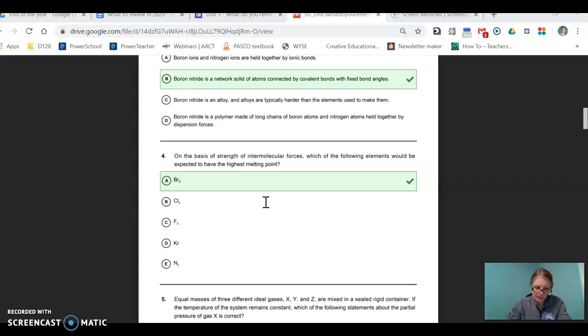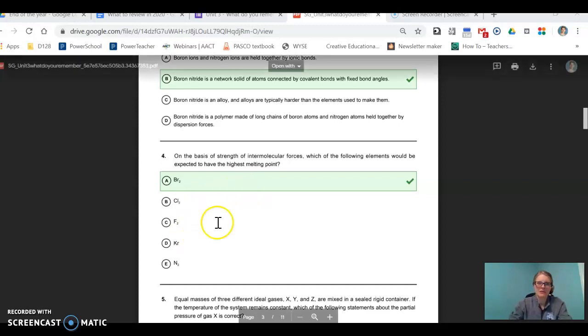It was one of the top that missed. The top that missed were number 4, 10, and 12. So if you were in that list, you were not alone because most people missed those ones too. So this was a hot one to miss. Most of the people wanted to say C for number 4.